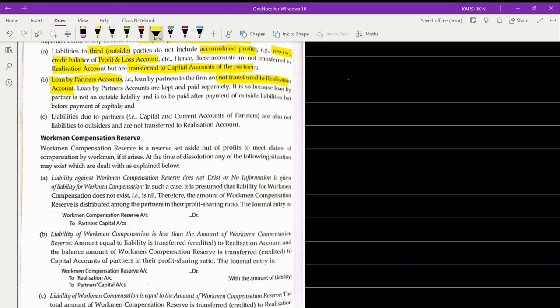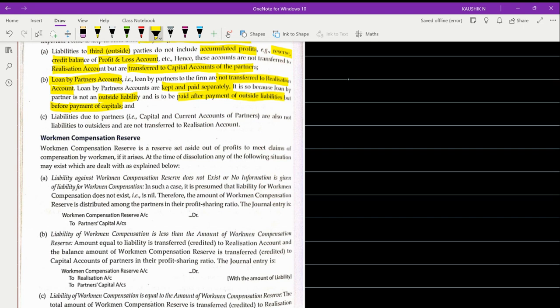Okay, so loan by partner is being kept and paid separately. It is so because loan by partner is not an outside liability, it is an internal liability. It is to be paid after the payment of outside liability but before the payment of capitals. So this is the logic behind it. This is the concept that talks about your loan by partner.